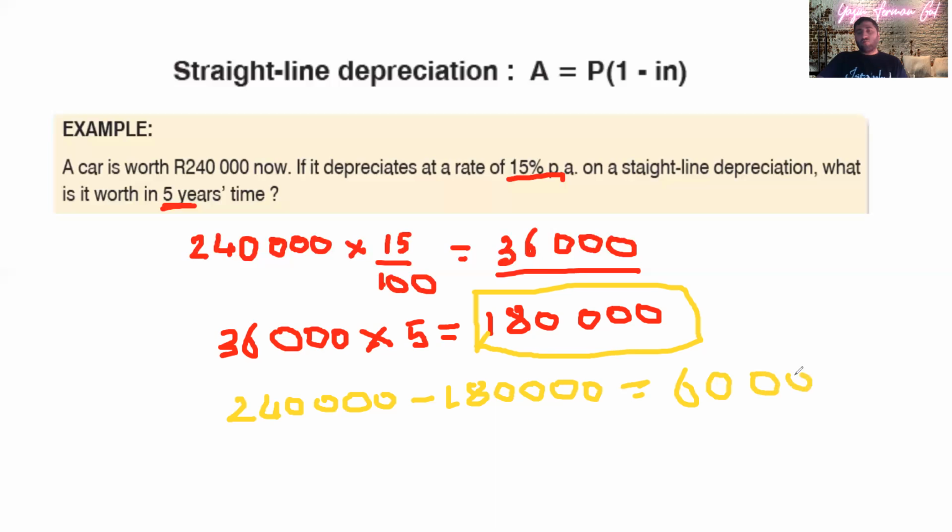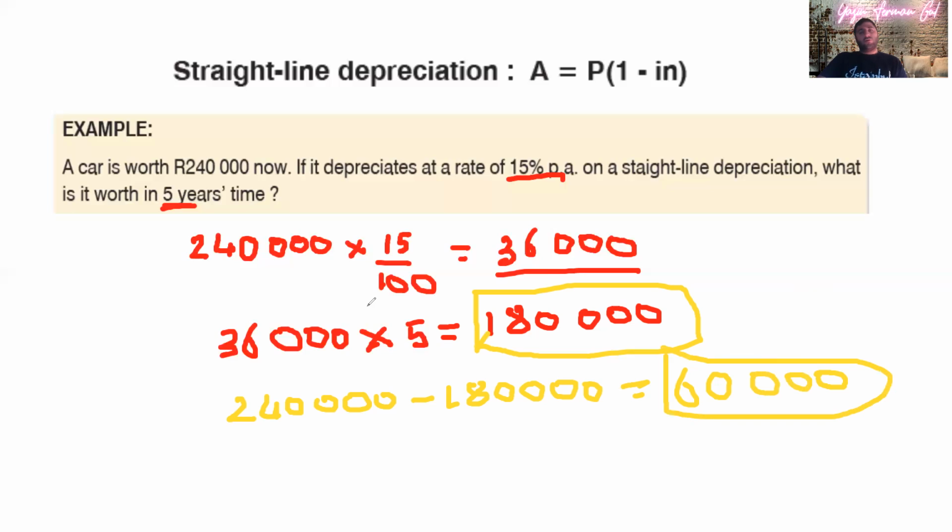So we began with 240,000. This car is depreciating 15% per annum. We found that the 15% is 36,000, so this car is losing 36,000 rand of its value every year. After 5 years, it will lose 180,000 rand of its value. I bought this car for 240,000, and after 5 years it is worth 60,000. This was just for you to get the logic behind it.